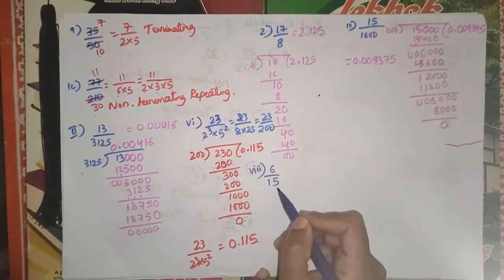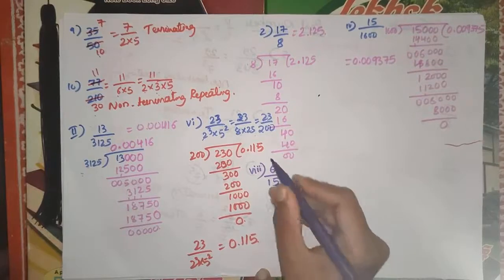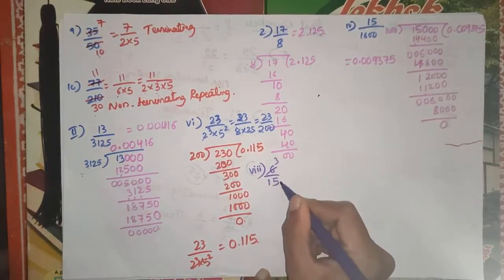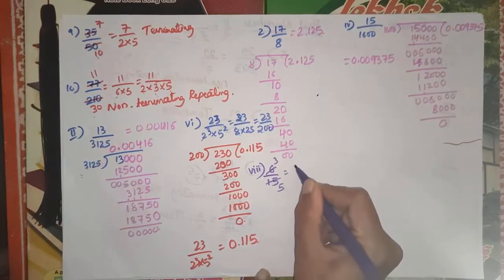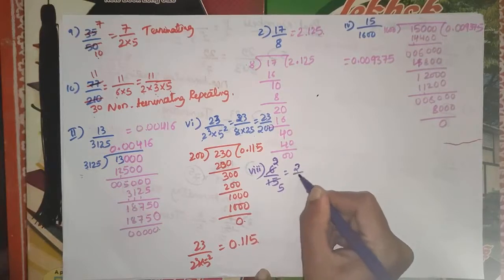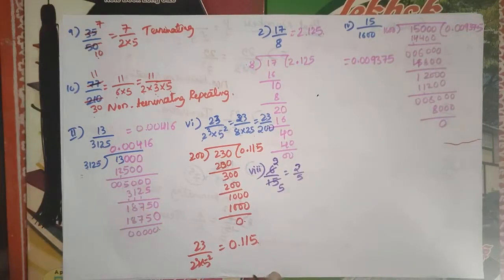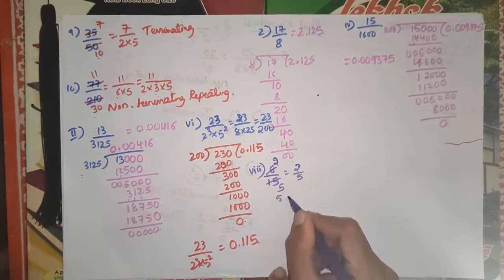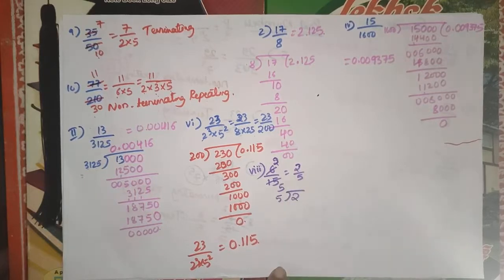So here we have the 8th question, 6 by 15. Okay, 3 2s, this is 3 5s, sorry, 3 2s are 6, 3 5s are 15. Okay, 2 by 5. So I solve this one. So 5 divides 2.